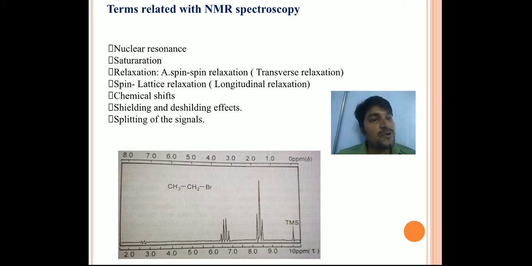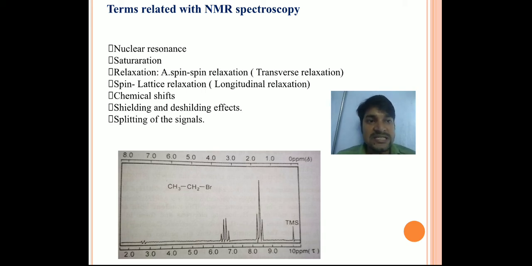One is near the bromine, another is far from the bromine atom. The CH3 has three protons, and near the bromine atom there are two protons. So they are in different environments, because some are closer to the bromine, some are far apart from the bromine.